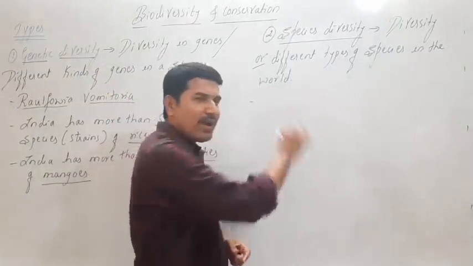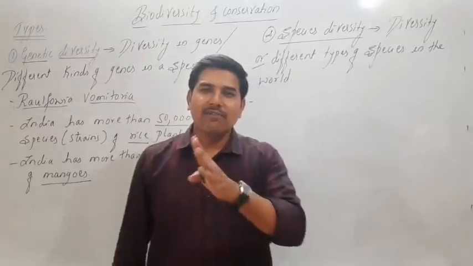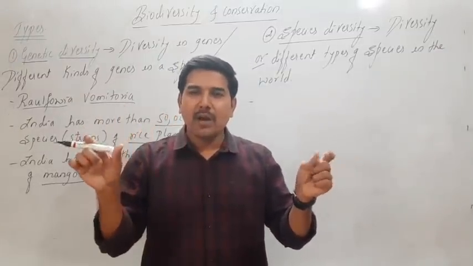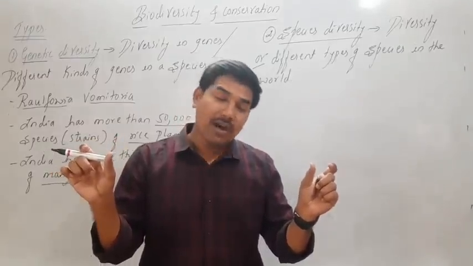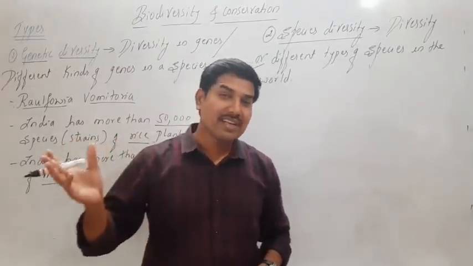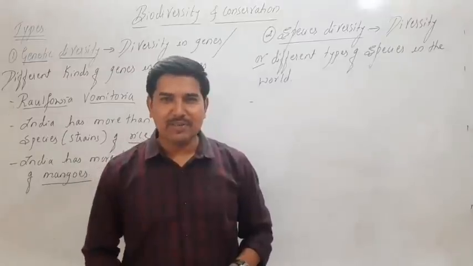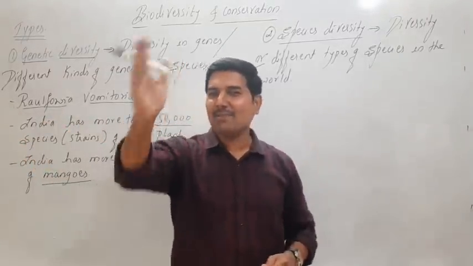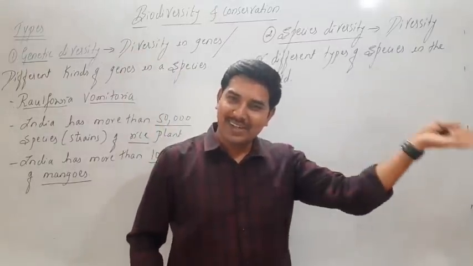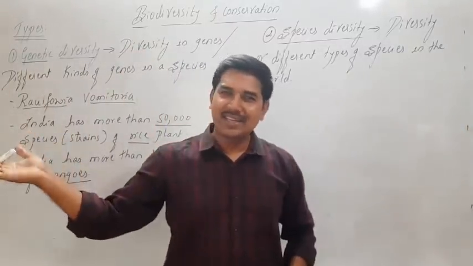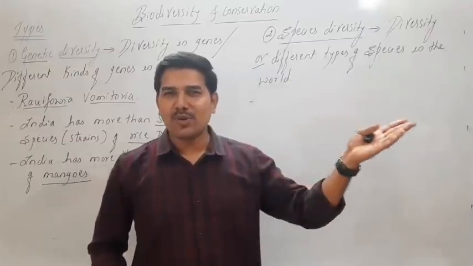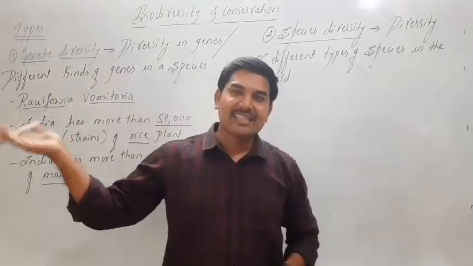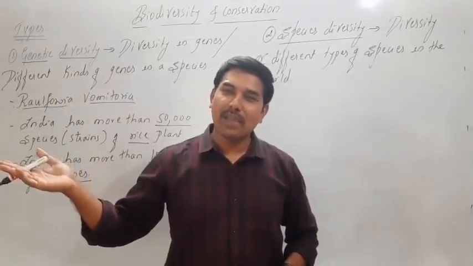Then here we have an example. If we compare the Western Ghats and the Eastern Ghats, in both of these regions we have abundant species. Now, out of these two, which has the maximum number of species? Western Ghats refers to towards the Arabian Sea, and the Eastern Ghats refers to towards the Bay of Bengal.